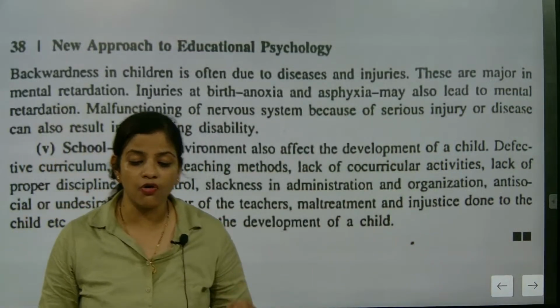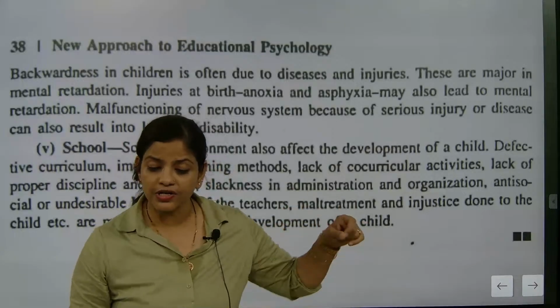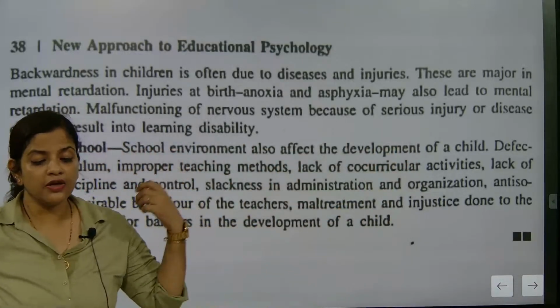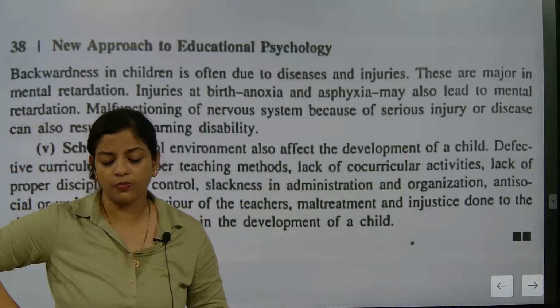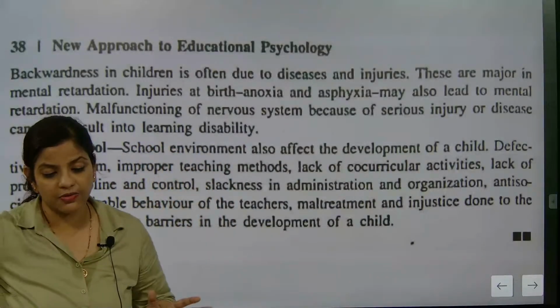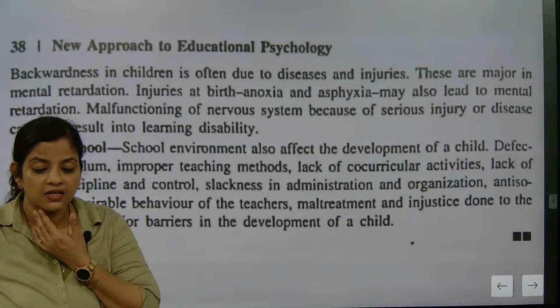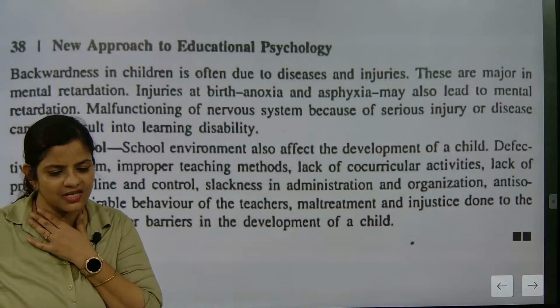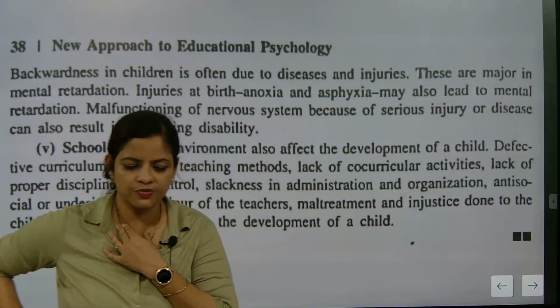So backwardness is often due to disease, and if I believe only one thing, like if a child is unable to walk properly, mental health is affected, because he will see his friends. Also, the child is exposed to many technologies and information at a very little age. Yes, that's true, and we are experiencing this.